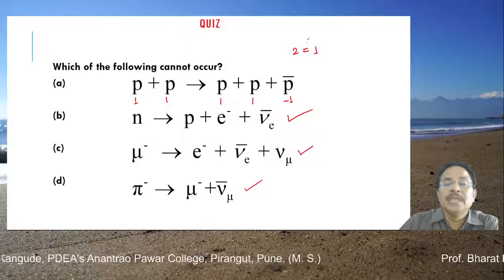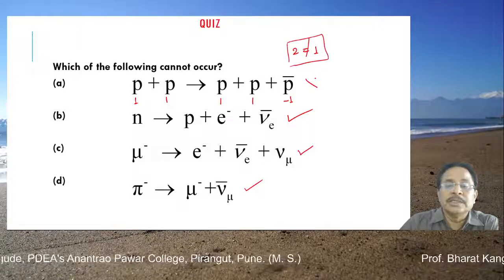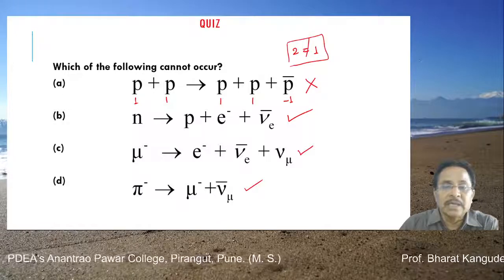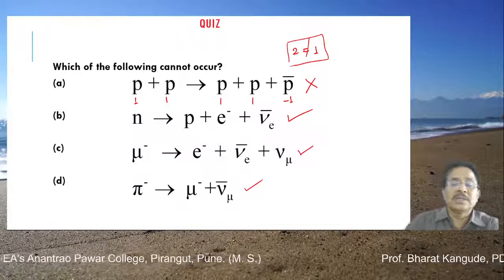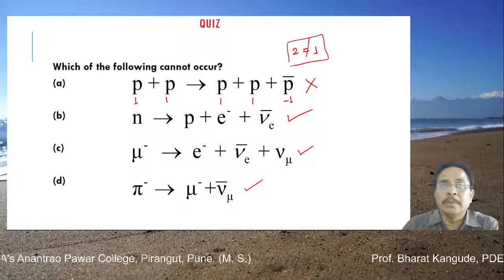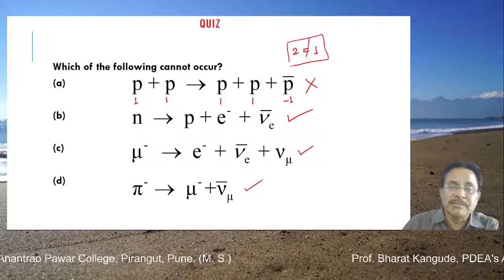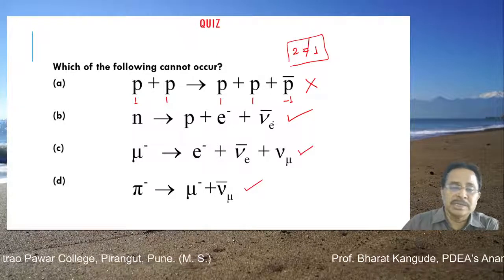So 2 is never equal to 1, and therefore this reaction is forbidden or not possible, since it doesn't agree with baryon number conservation. That means from 2 protons we cannot generate 2 protons and 1 antiproton. Whether such reactions are possible or not can be tested very easily using baryon number conservation. All other reactions you can test at home.